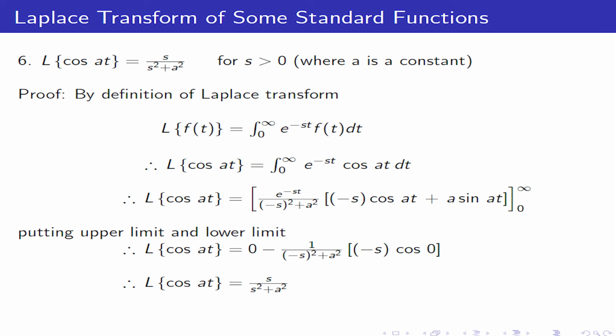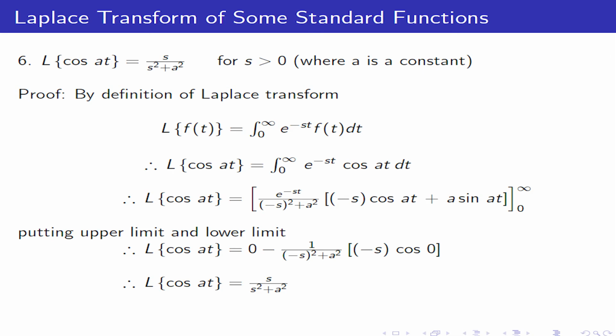The limit will be from 0 to infinity. Putting the upper limit and lower limit, Laplace transform of cos of at is equal to 0 minus 1 upon minus s the whole square plus a square, times minus s cos of 0, because sin of 0 is 0. And the final answer is therefore Laplace transform of cos of at is equal to s upon s square plus a square.